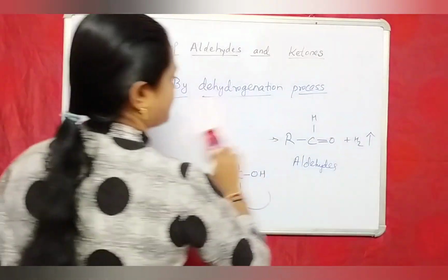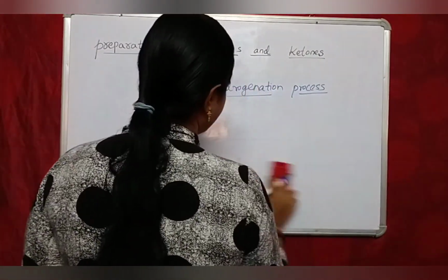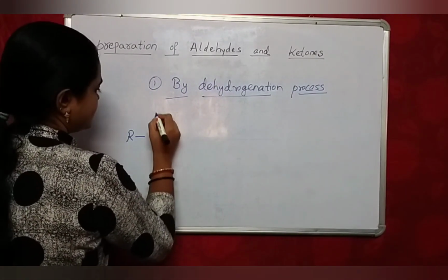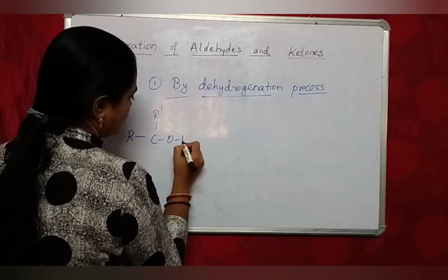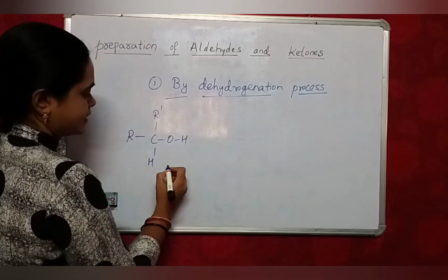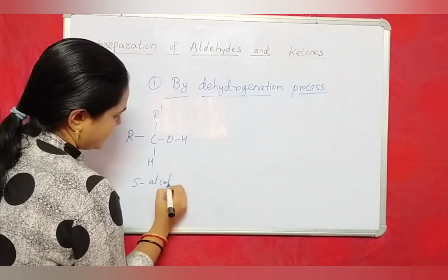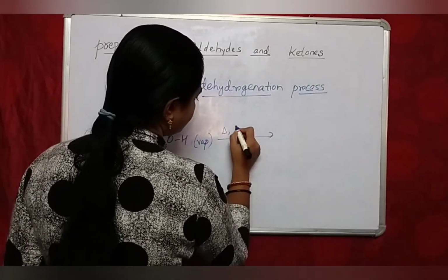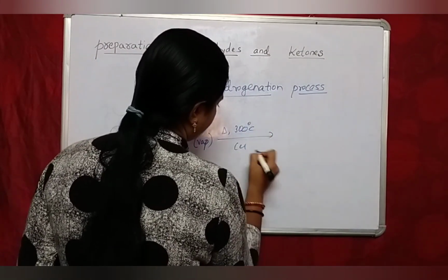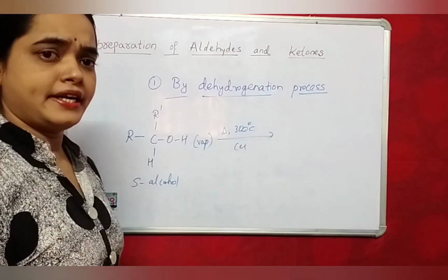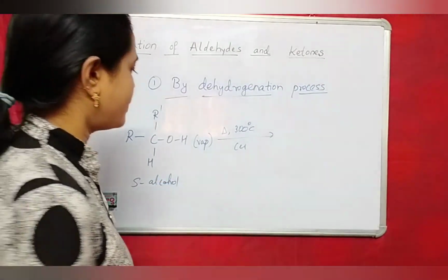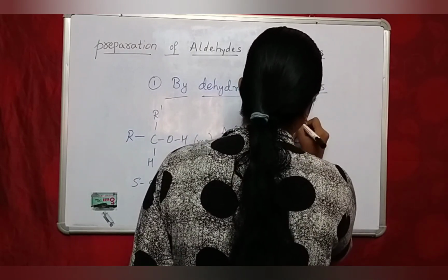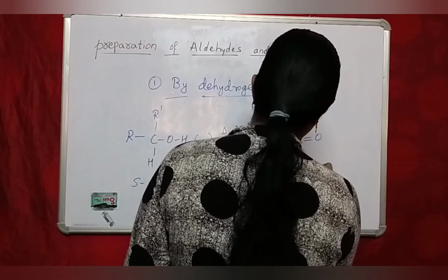Next, in dehydrogenation process, when secondary alcohols are taken, secondary alcohol R CH R' OH. The vapors of secondary alcohol pass through copper heated at 300 degrees Celsius. When passed through copper, here they form ketones.